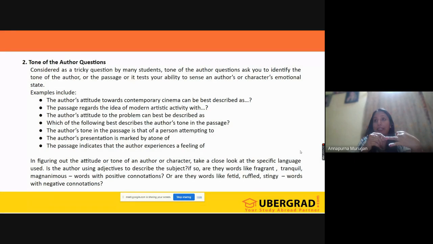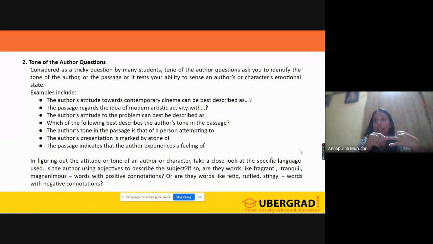But if I suddenly decrease my tone, with no pitch, no excitement or activeness, immediately you will feel, oh, today ma'am is not interested in teaching. Or if I'm very loud and arrogant in answering something, you will feel that ma'am must be angry about something, isn't it? So when we speak, we can make out the tone.